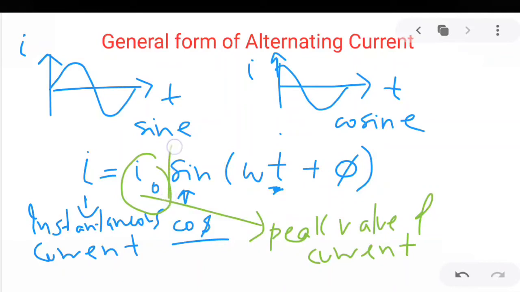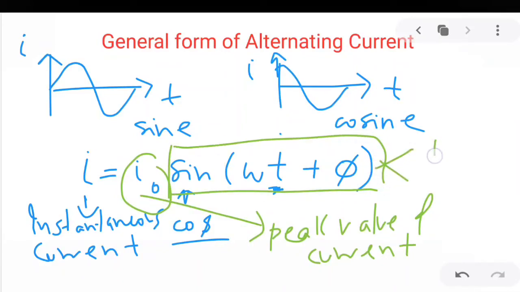Because this sine function will have a maximum value of +1 or -1. When it is +1 the current becomes maximum, and here the current becomes maximum in the negative direction. So this is I naught, and this point is minus I naught. So this is the peak current.